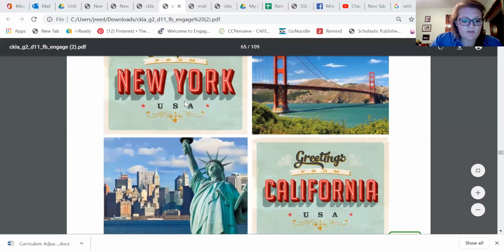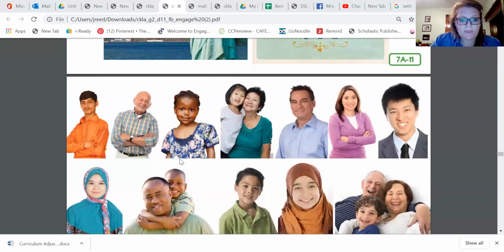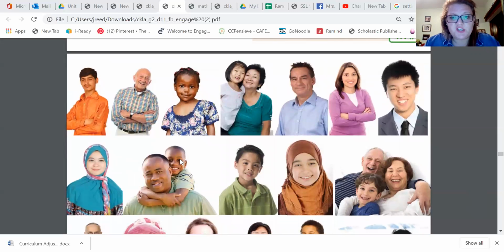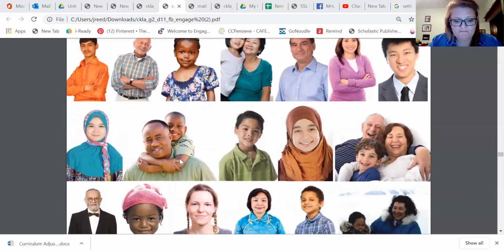From the earliest Native Americans and those ancestors who came long ago from other countries such as Europe, Africa, and Asia through history until today, people have come to the land that is now called the United States for many reasons. Many people who live in the United States today are immigrants themselves.